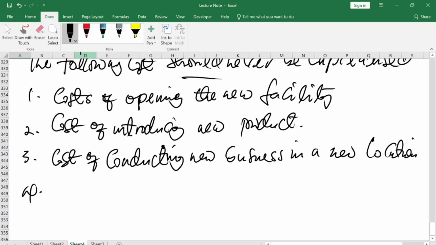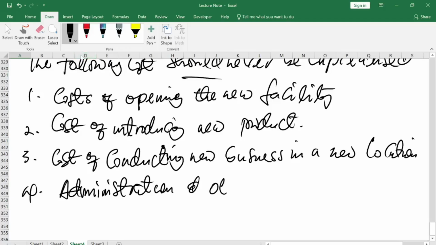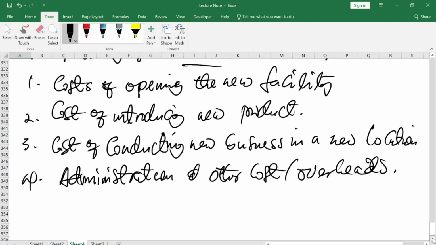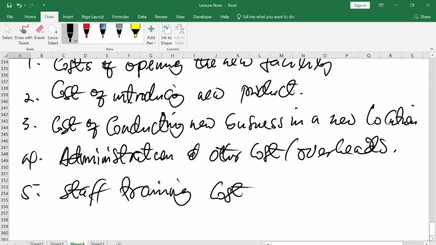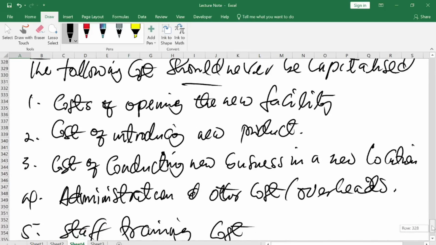And the fourth one, you also have administration and other costs or overhead. All these are P and L items. Don't go and capitalize them to the cost of a newly acquired asset. And we have staff training, as already explained, staff training costs to handle the asset. So these are common words.